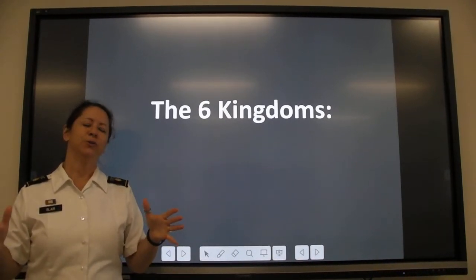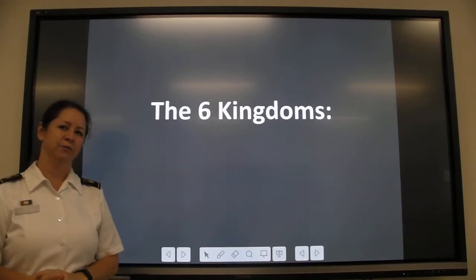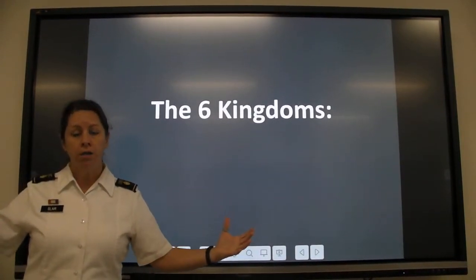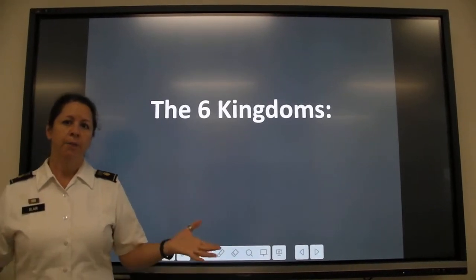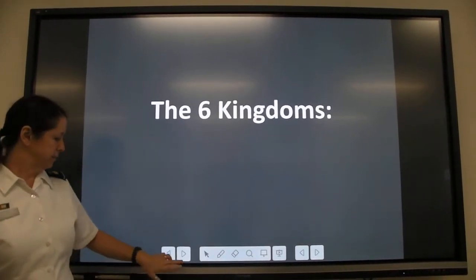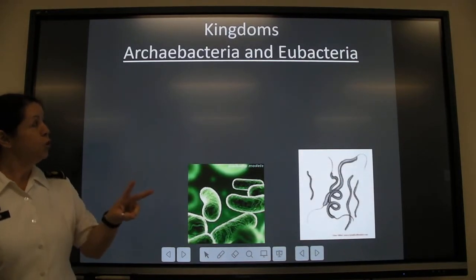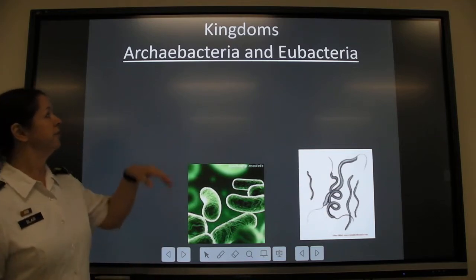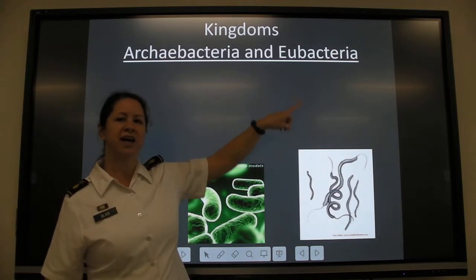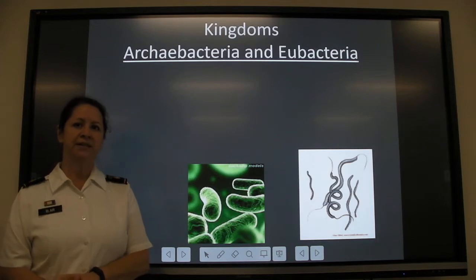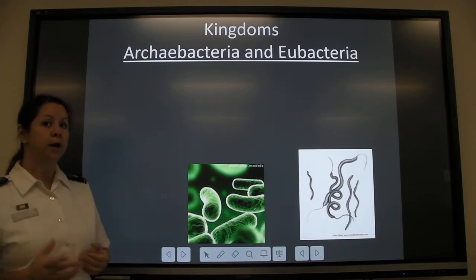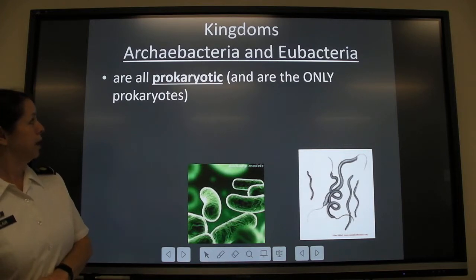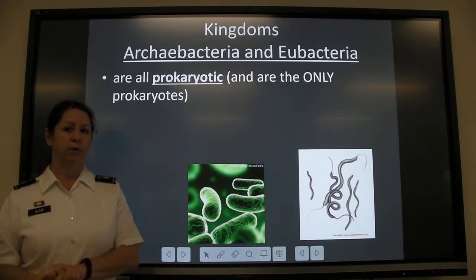And then we step down a little bit smaller, and that brings us to the 6 kingdoms. Now, these are still really big levels of classification. They have large numbers of organisms in them, but they're just a little smaller than a domain. All right? The first 2 kingdoms are Archaebacteria and Eubacteria. And as the names suggest, this is where we found all of our bacteria, so all of our prokaryotic cells are in these 2.